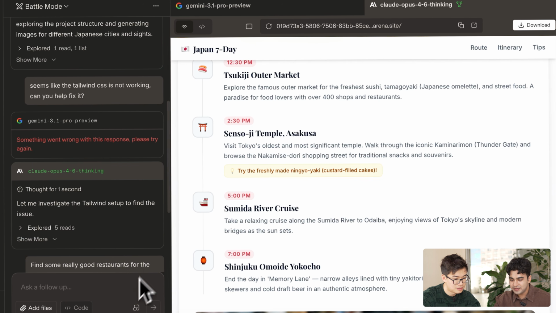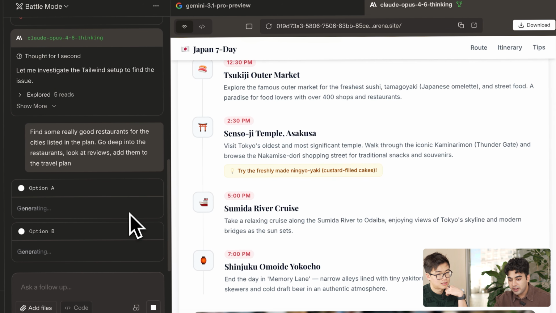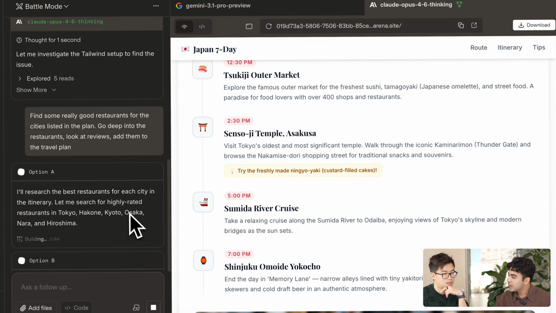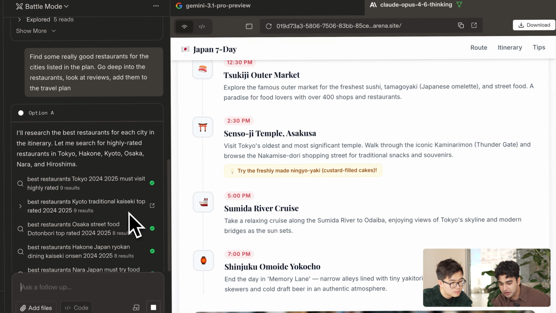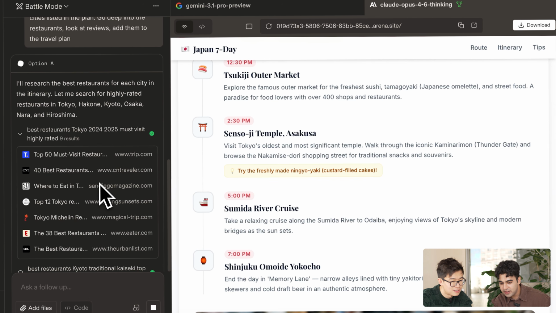Let's fire it off. Oh, so over here now we have two new models, and we don't know their identities. Oh, but over here you can see how it's calling various searches. Oh, wow. You can see it's calling best restaurants Tokyo 2024, 2025, must visit, highly rated. It's like doing a Google search here. You can see trip.com, it's going to CN Traveler.